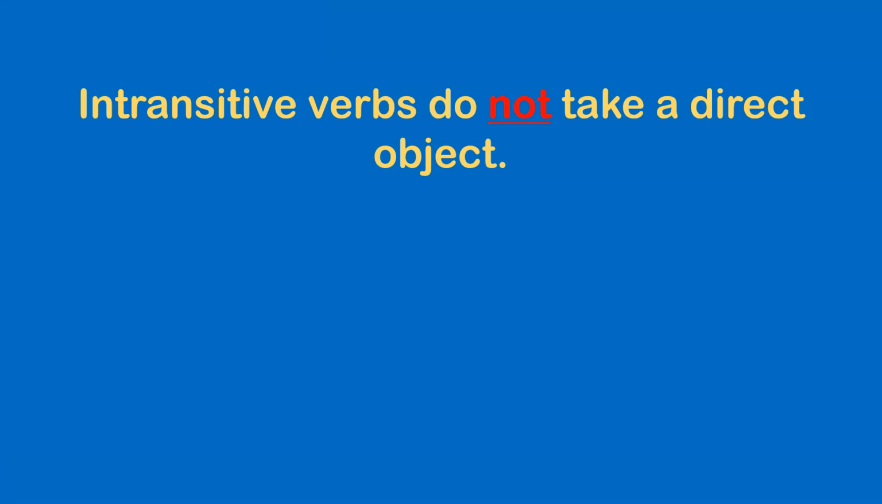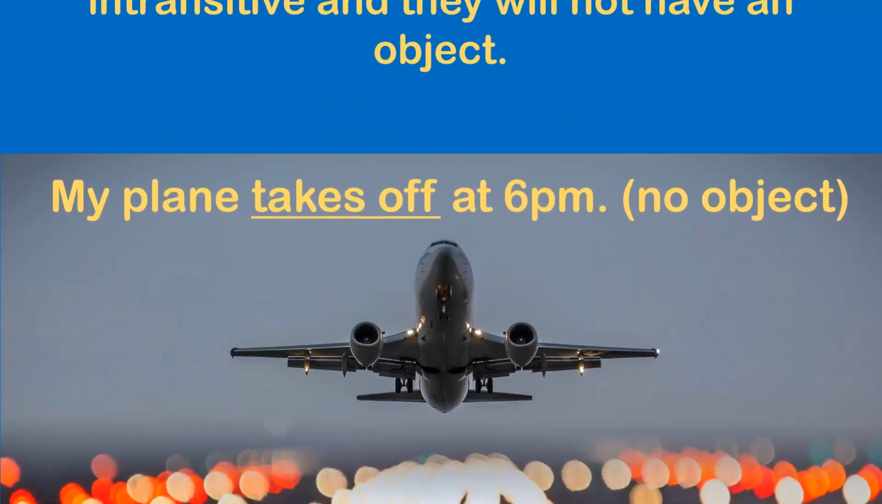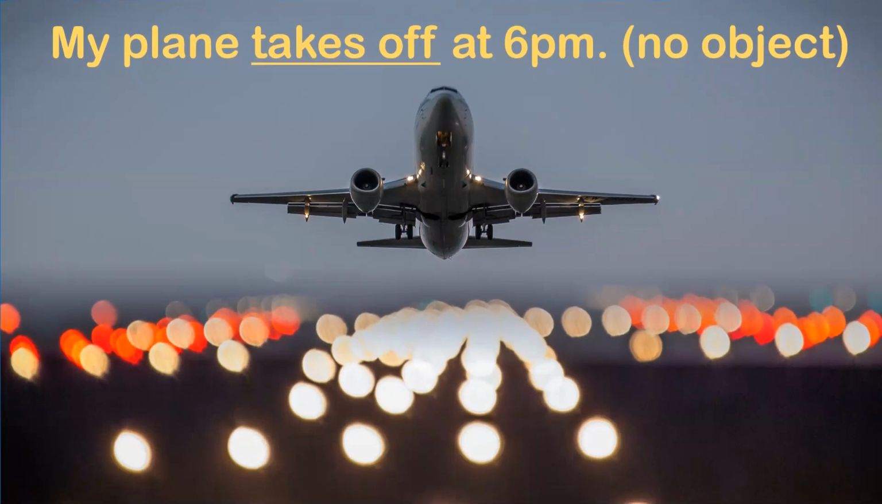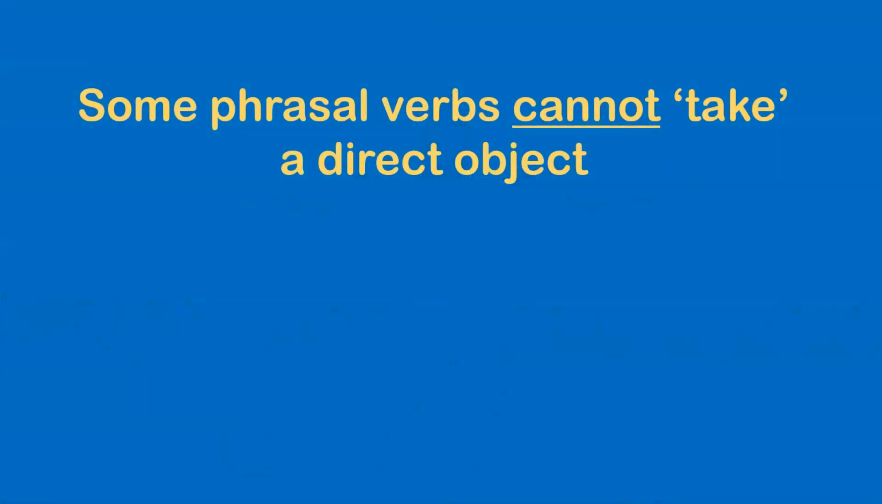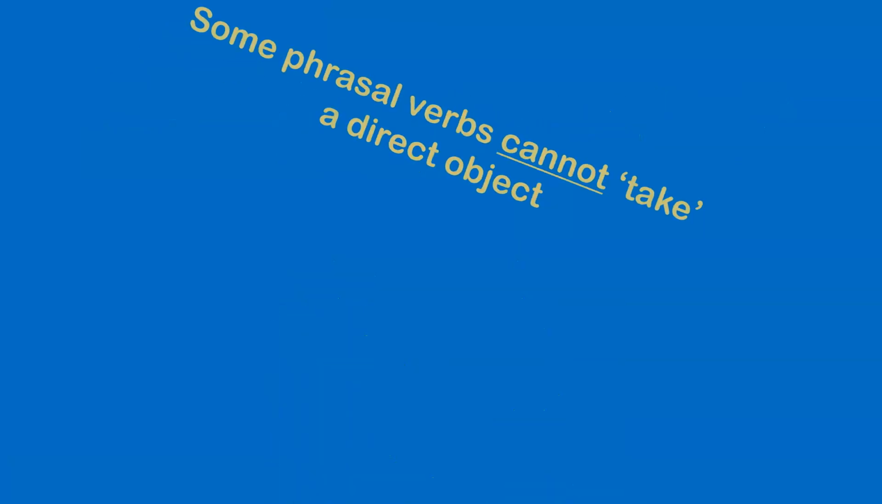To recap, intransitive verbs do not take a direct object. Some phrasal verbs are also intransitive and they will not have an object either. My plane takes off at 6 p.m. This is a phrasal verb and there is no object. My plane doesn't take off something, it just takes off. So some phrasal verbs cannot take a direct object, and these are intransitive.